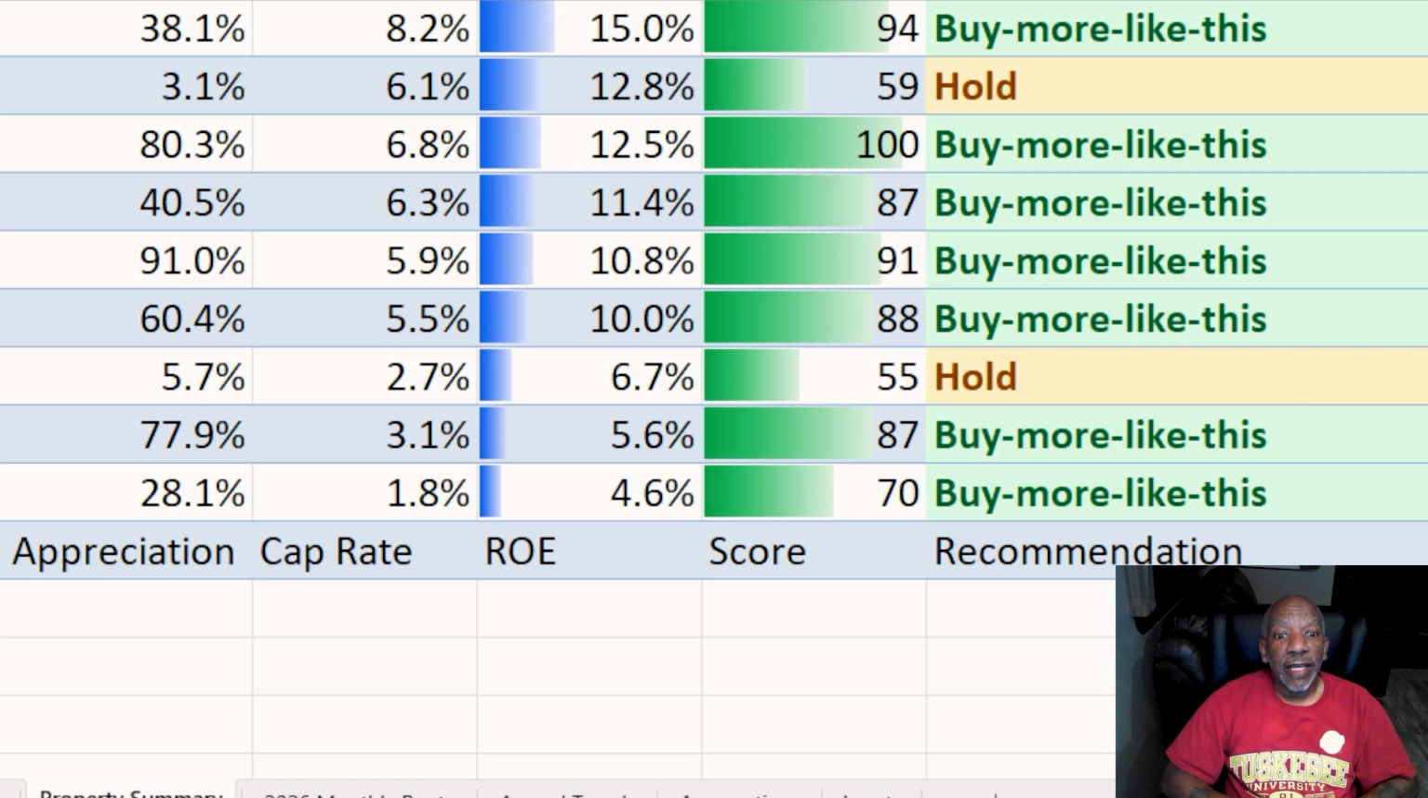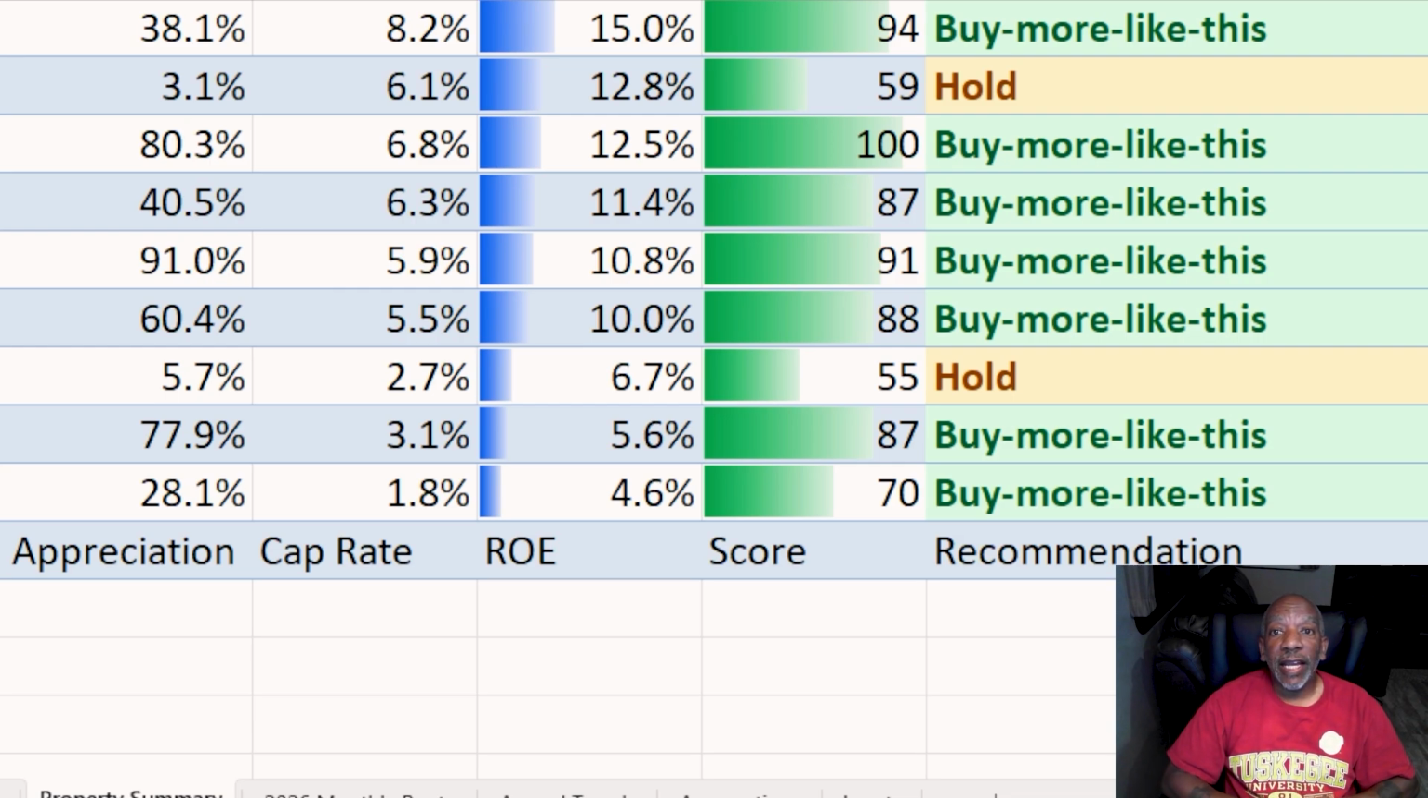And so even my lowest return on equity property, which is 4.6%, and I'm going to come back and just explain what is a good return on equity and what is an excellent return on equity before I finish the video, just so that we all know. But my lowest return on equity is 4.6%. It has a cap rate of 1.8%, which is extremely low.